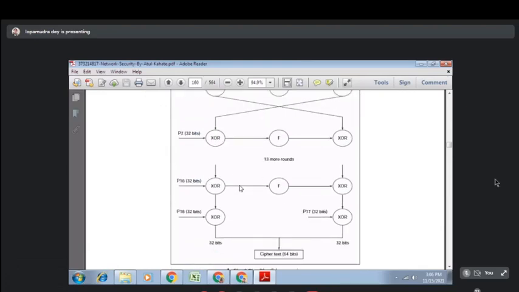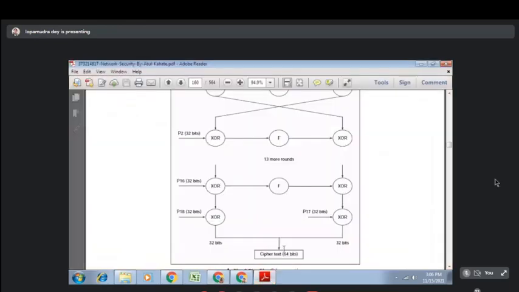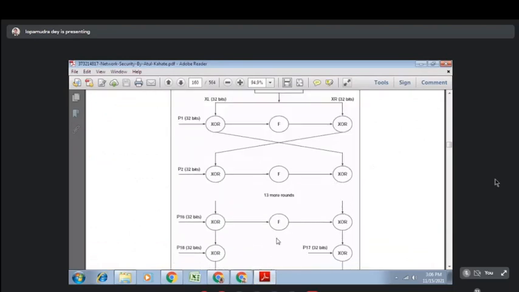After you have completed all the 14 rounds in the last round, the output will look like this. A 64-bit ciphertext will be generated. So this is your Blowfish algorithm. That's why it is a very fast and compact algorithm.